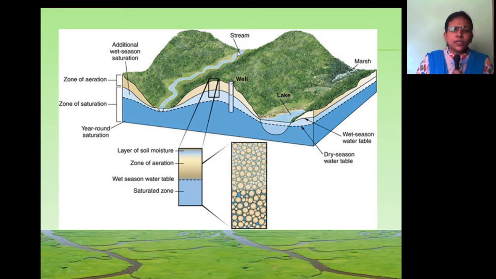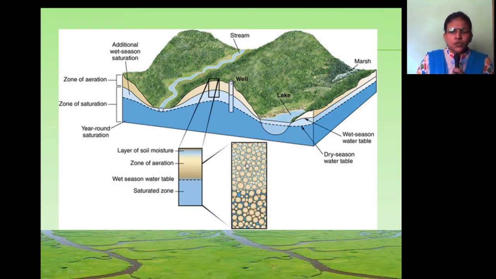From this stream the water flows, and this is the subsurface occurrence of groundwater, the zone of aeration and the zone of saturation. In this zone of the figure the water is absent. This zone is called the zone of aeration.